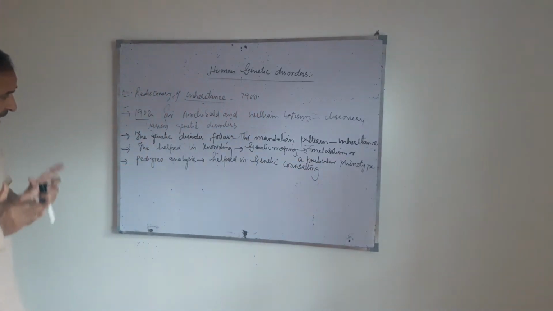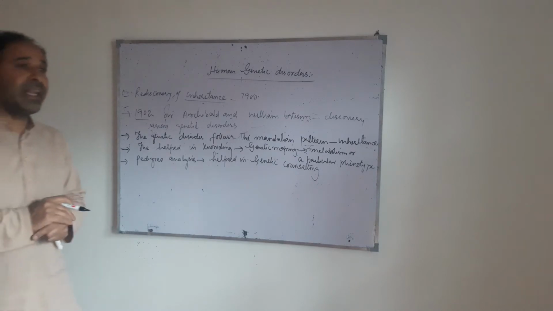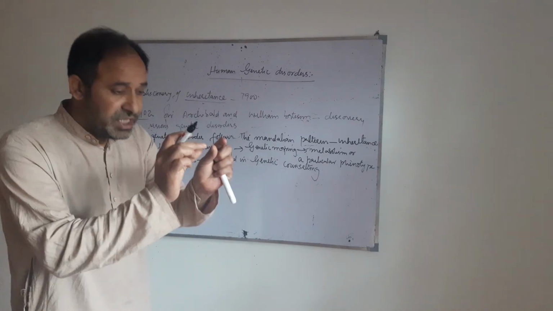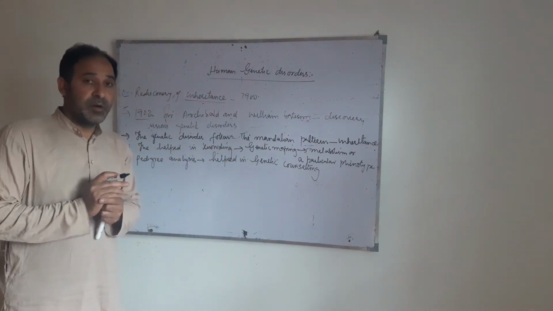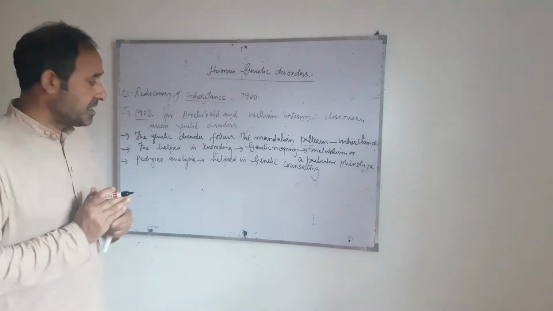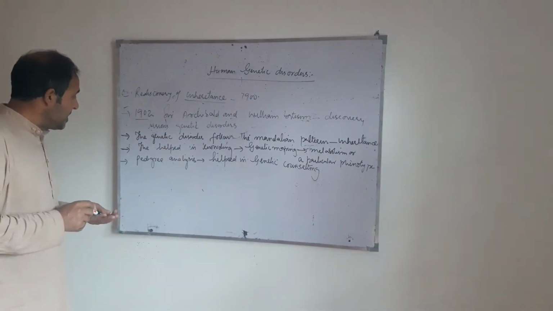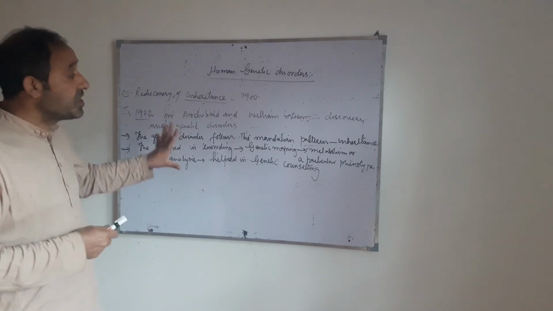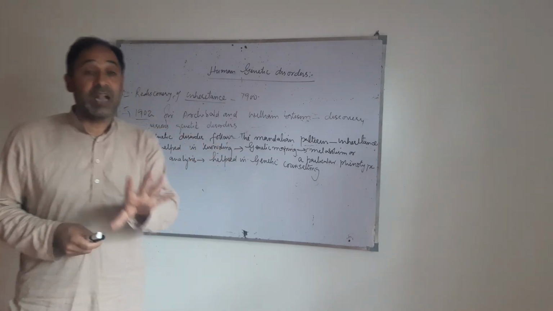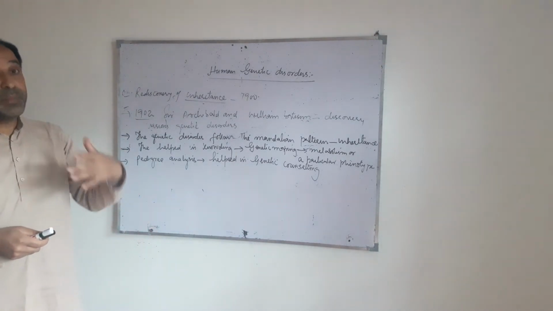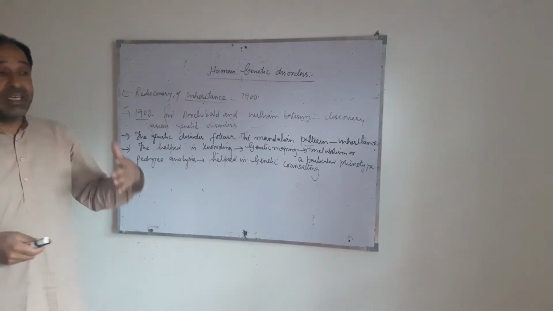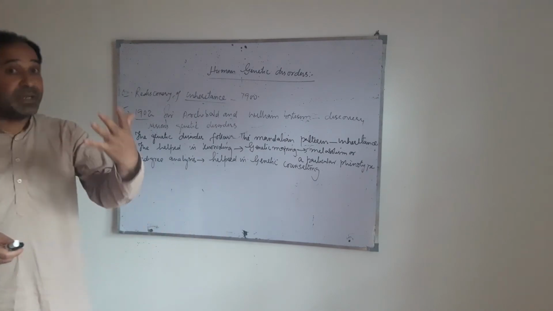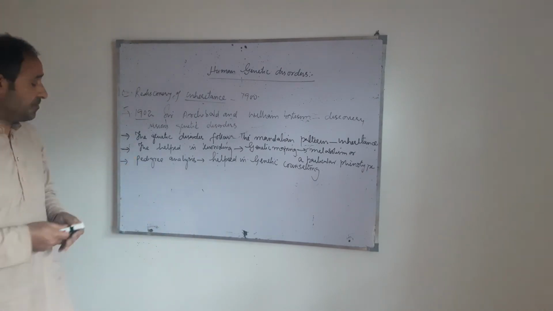By knowing the pedigree analysis, how genes are transmitted from parents to offsprings, the biologists came to the conclusion that these genetic disorders can be controlled. The particular persons can be counseled.